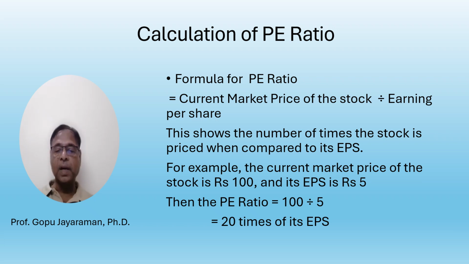For example, the current market price of the stock is rupees 100 and its earning per share is rupees 5. Then the PE ratio is 100 divided by 5, you get 20. That is, the market price of the stock is 20 times its earning per share.